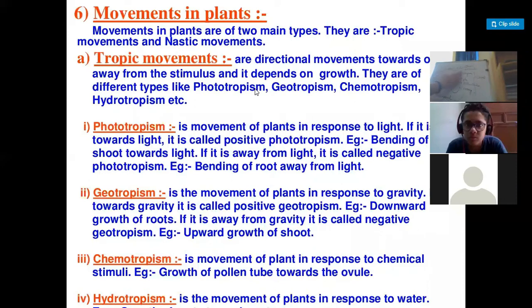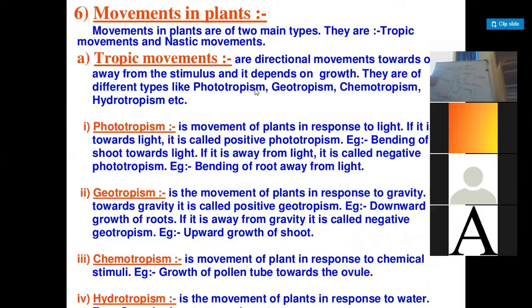If the pollen grain does not land on the stigma, then no formation of the pollen tube will take place. Once the pollen grain lands on the stigma, only then is the pollen tube formed. So this is what we call the growth of the pollen tube towards the ovule once it receives the pollen grain. That is what we call chemotropism.